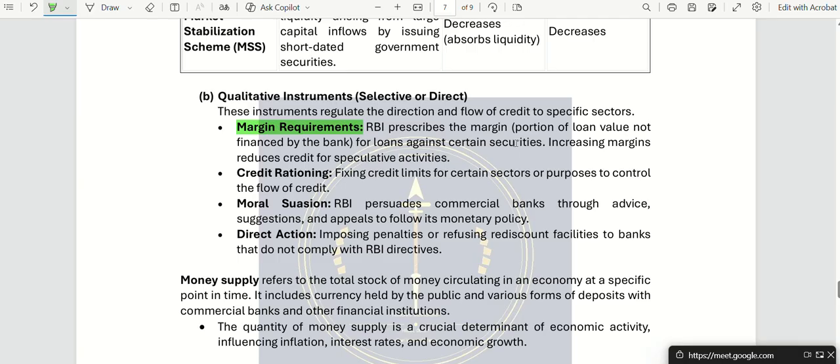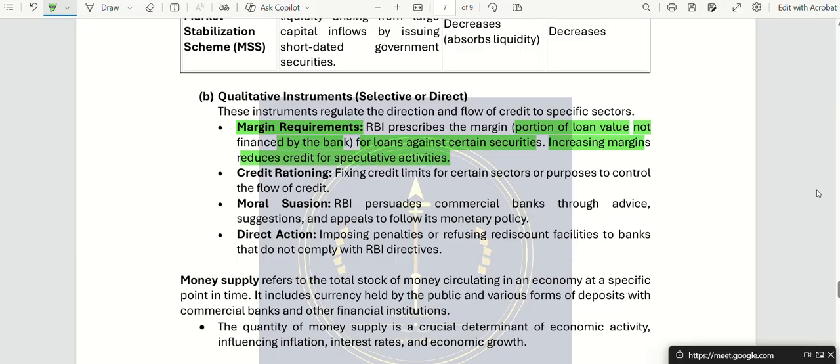All right, so margin requirements means RBI prescribes a margin. What is that margin? The portion of loan value which is not financed by a bank for loans against certain securities. So the condition is, increasing the margins reduces credit for speculative activities.